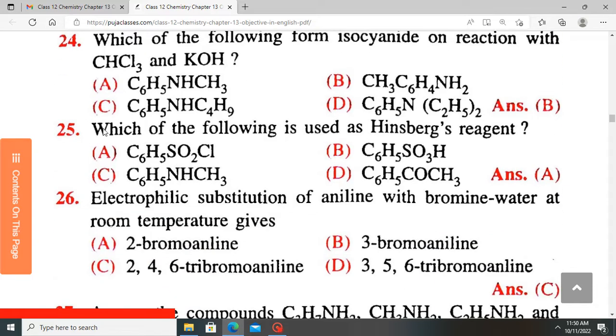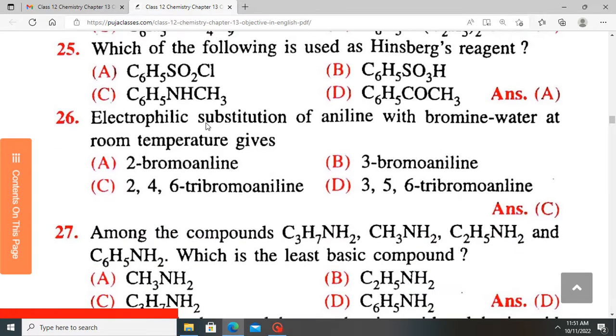Which of the following is used as Hinsberg reagent? So a Hinsberg reagent is a reagent which is used to distinguish between primary, secondary, and tertiary amines. It involves a solution of benzene sulfonyl chloride. So Hinsberg reagent is the same as benzene sulfonyl chloride.